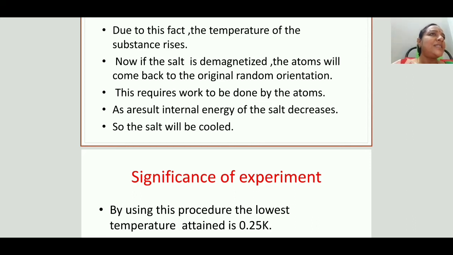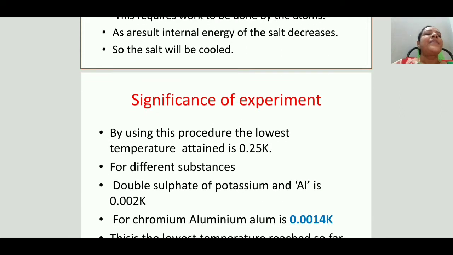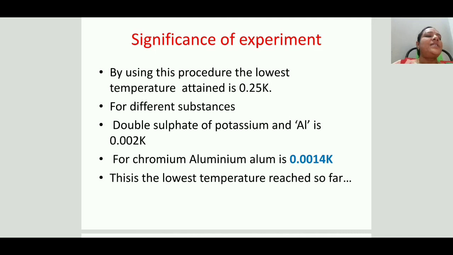So what is the condition when the paramagnetic salt is magnetized? What is the condition when the paramagnetic salt is demagnetized? So let us know about this experiment. What is the significance of this experiment?